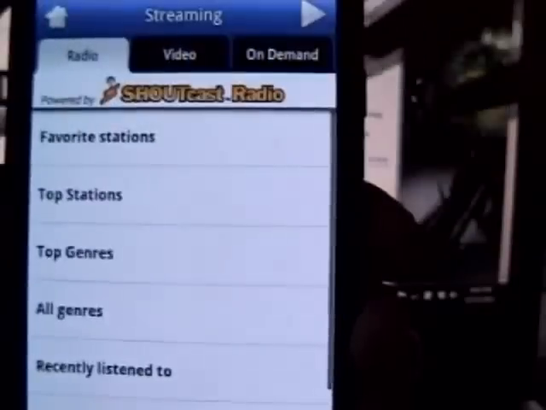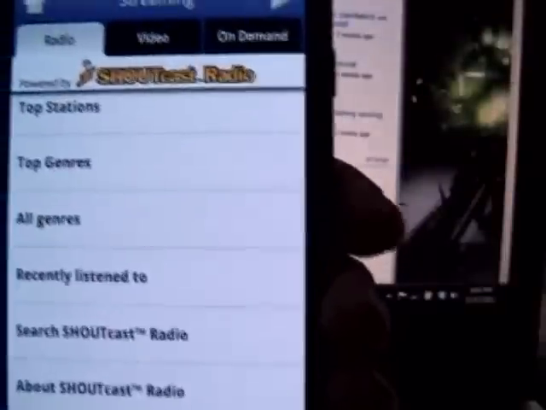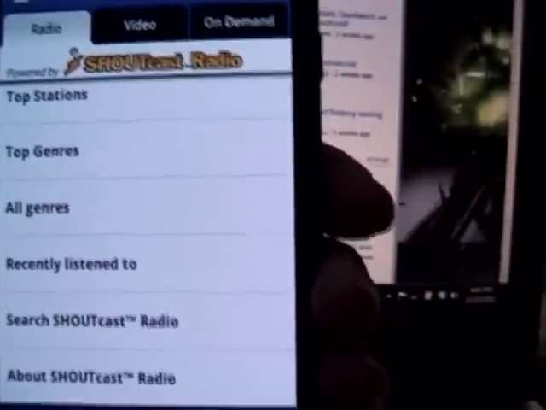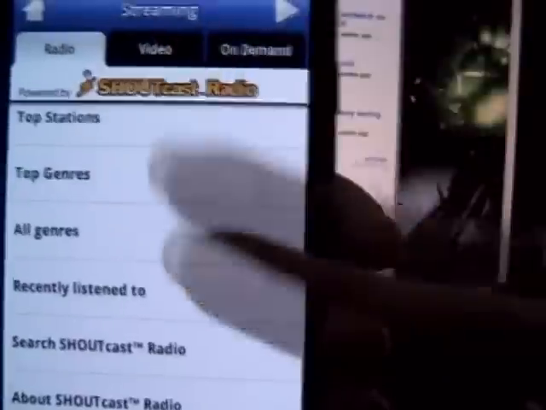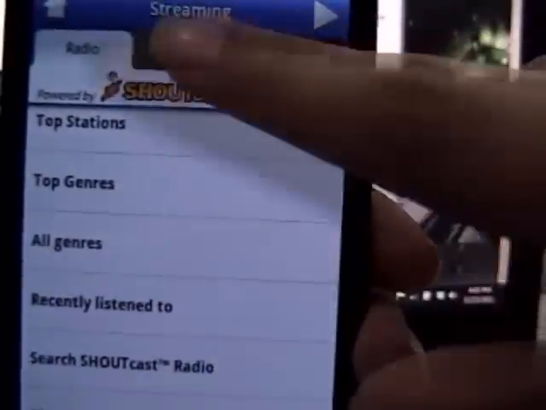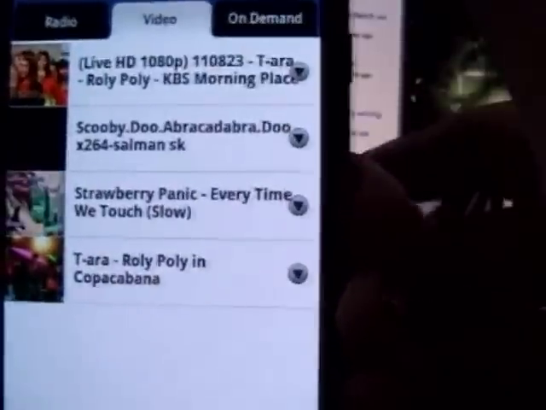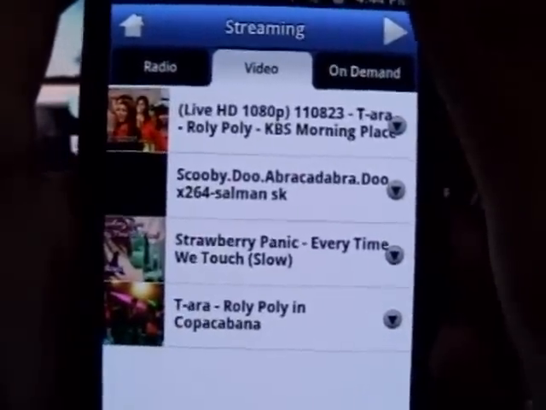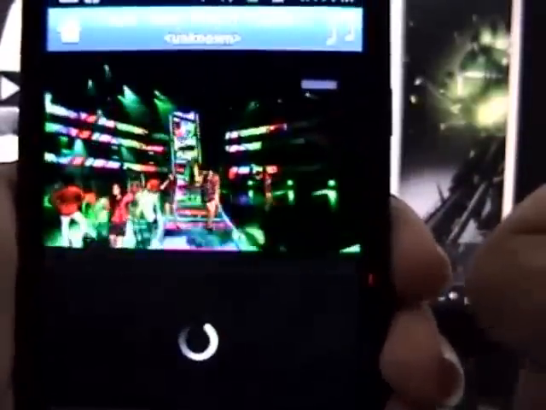Okay, so it actually has a radio shoutcast. Sorry, I cannot pronounce it properly. Yeah, it has shoutcast radio in sync with it. It has video in sync with it, which is a YouTube video. Oh, I have four local. It's actually a video player as well. Oh, how awesome is that? Yay! Awesome.